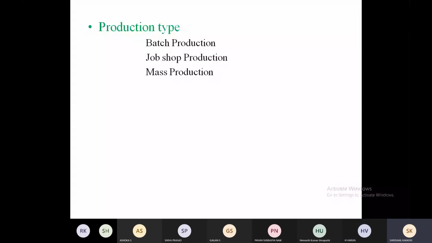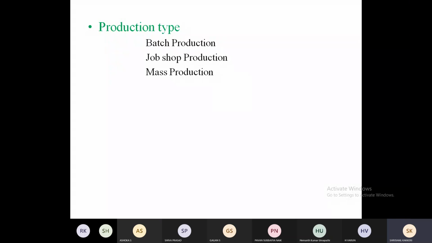Batch production, mass production. A very simple example I had given: a ship I'm going to manufacture, or today I'm going to make a statue, and that statue may not be repeated again. That is my job. That will be job production. Based on the requirement, that particular job will be completed. That is job production. You can give the suitable example as ship building. Don't give the statue.